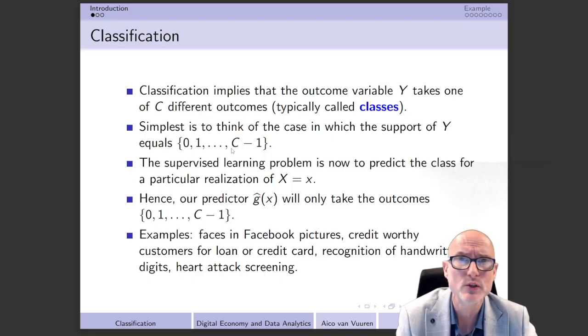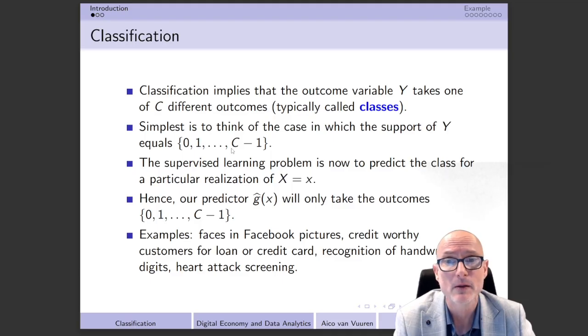Instead, we usually predict the probability that we get a 1, or the probability that we get a 0. That is not what we do in machine learning. Then we are not going to think about probabilities, but we simply predict a particular outcome, a particular class.